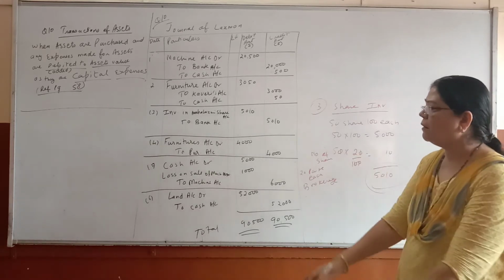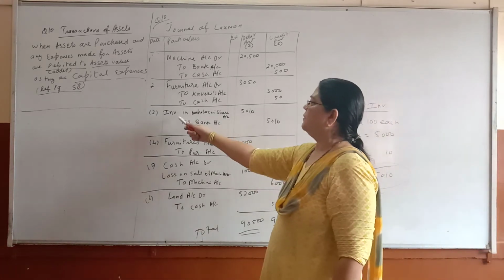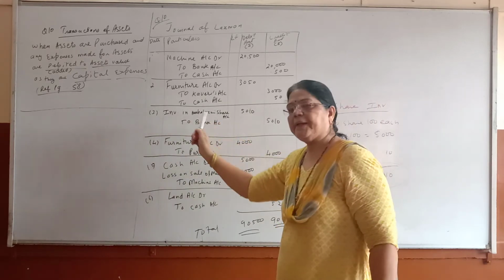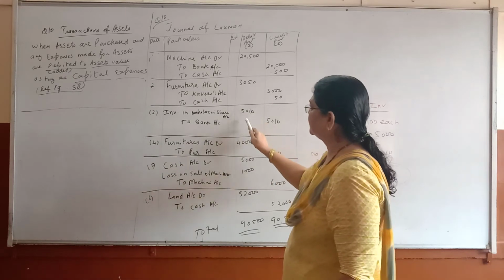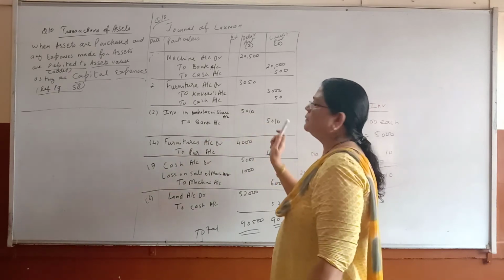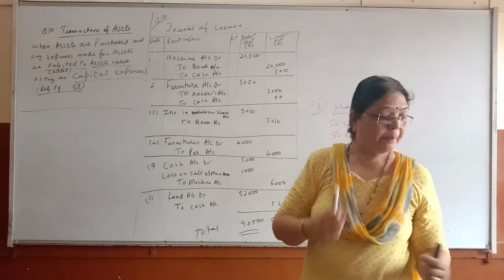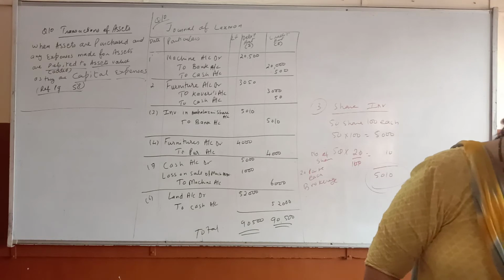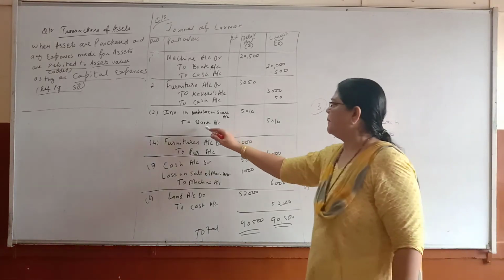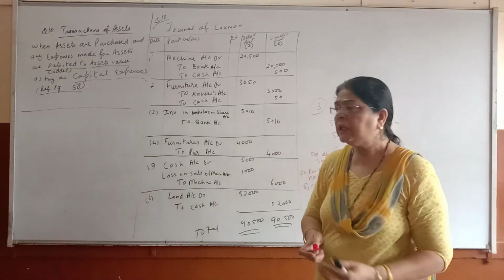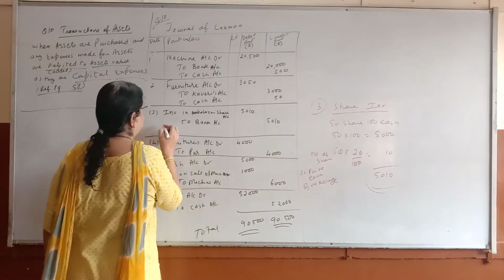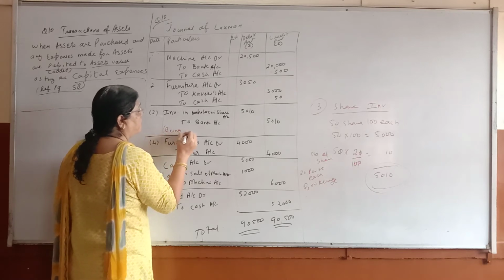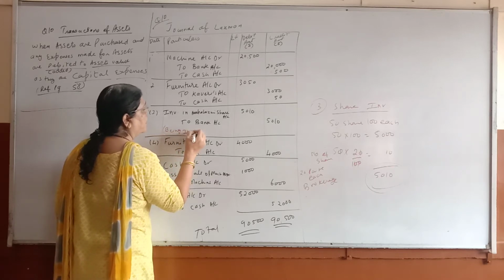So what will be our entry here? Investment account, investment in Mahalakshmi shares, that is 5,000 and 10 rupees, to bank. Mostly brokerage is paid through bank, that is by check. See children, they have written only paid by check, so here we will write to bank. Here I would like to write the narration also, that we invested in shares.